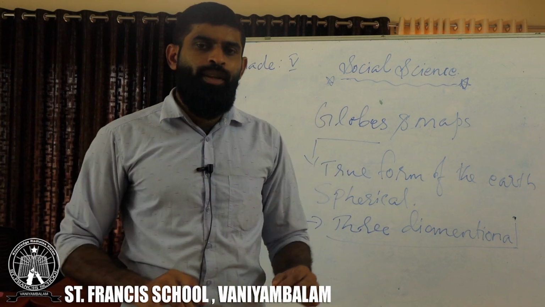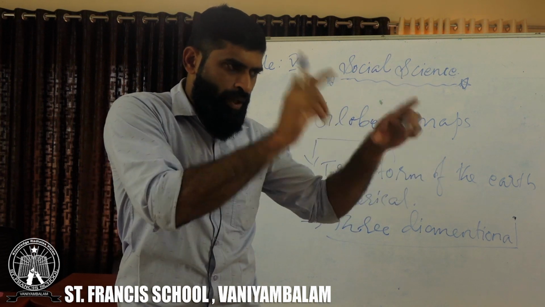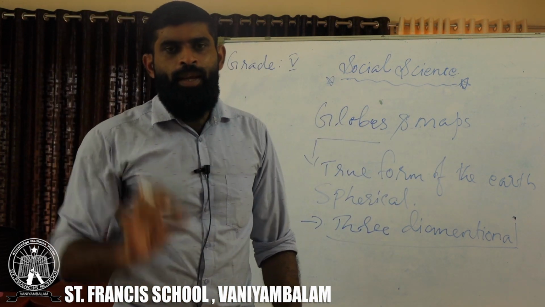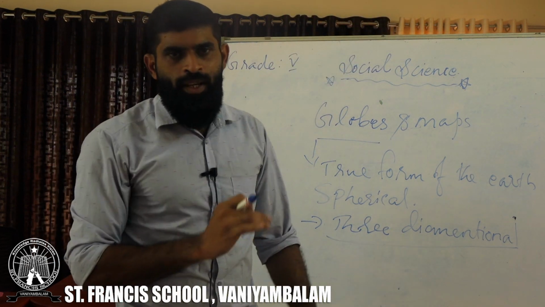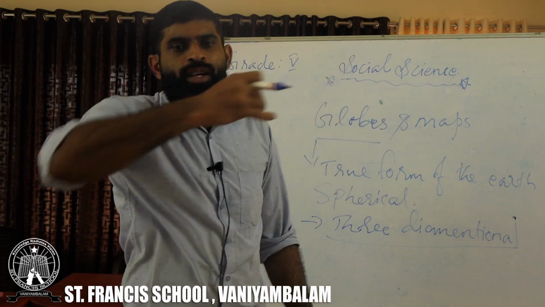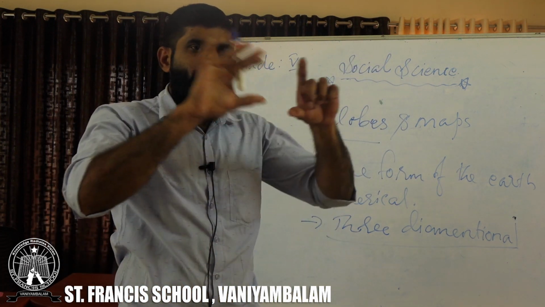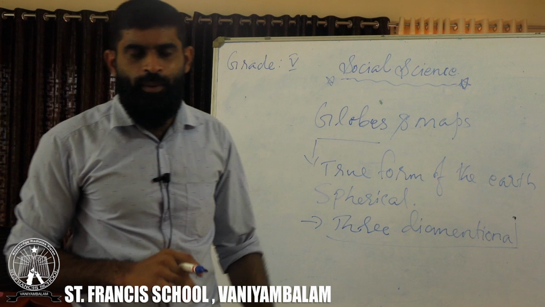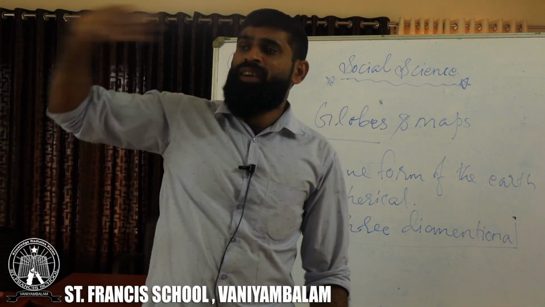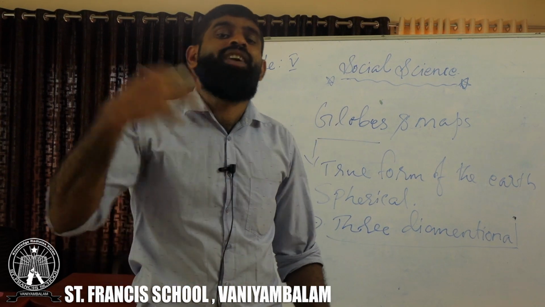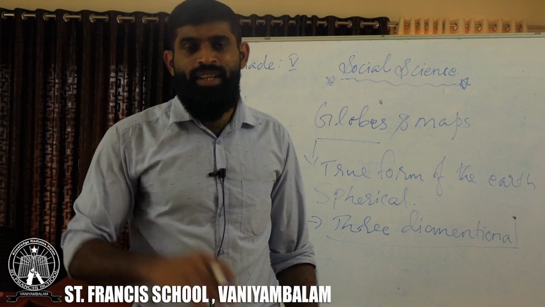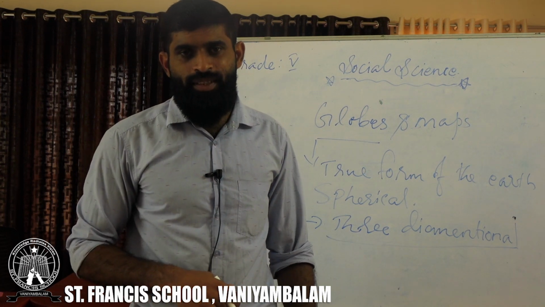San Francisco is located on a place, on a region. So we can easily locate. A person who comes from Vandoor can come to Vaniyambalam, and from Vaniyambalam he can come to San Francisco. So there is a location for San Francisco. But how can we identify the many parts on the earth's surface? How can we identify the different areas on the earth's surface? It is quite difficult, is it?